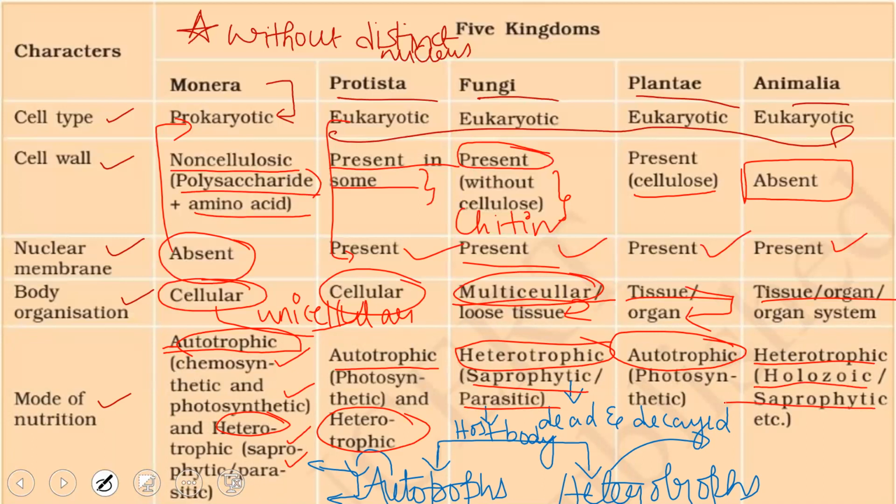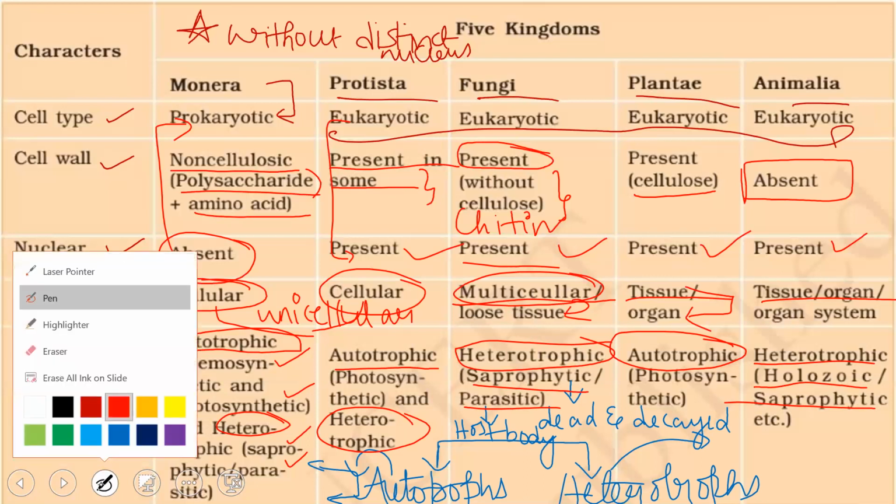Holozoic is a mode of taking food through the process called ingestion. Eating is called holozoic. And the other mode is they depend on dead organisms. Okay, so this is regarding the five kingdom classification, and we understood the overall characteristic features for the classification done by R.H. Whittaker.